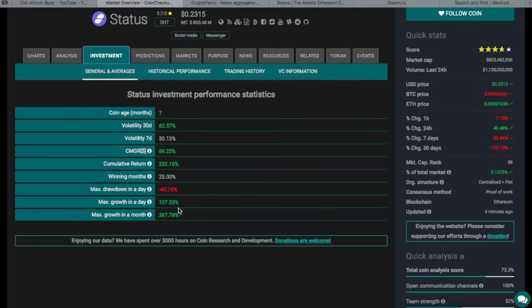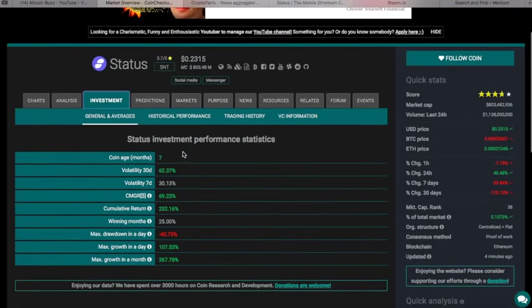And what are you going to do when it does? When it goes up 108% a day, are you going to say to yourself, wow, that's the highest it's grown in one day? I'm going to take a little off the table. This is not a recommendation of status. This is a recommendation of how to manage your coins. These are best of breed. These 3 here have good ratings by a lot of metrics that we're looking at.